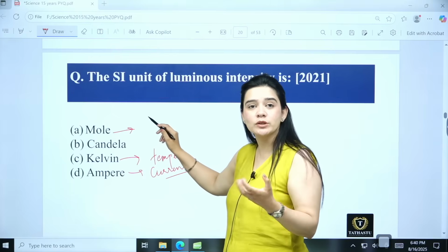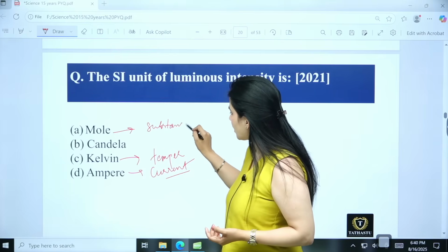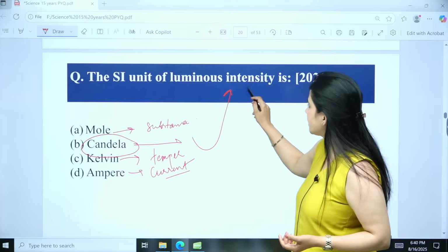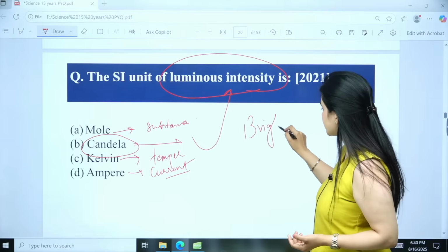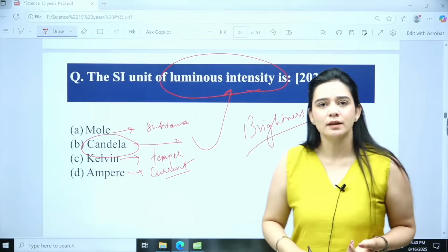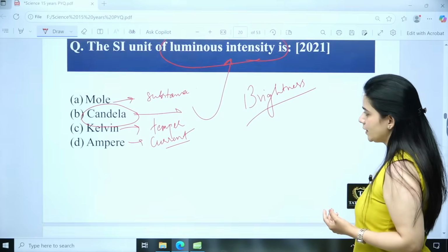Moles, how many moles, we talk about it in chemistry. So, it is for the amount of substance. Candela is the one that is used for measuring the luminous intensity or the brightness. Okay. So, luminous intensity is measured, the unit is candela, the SI unit that is widely followed.